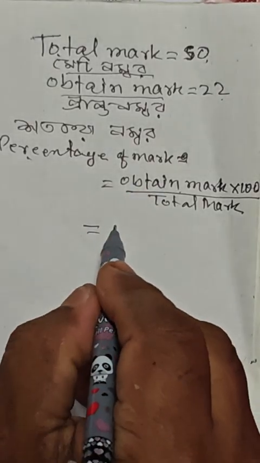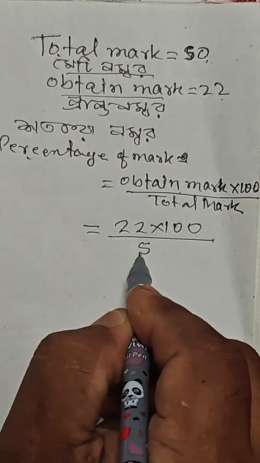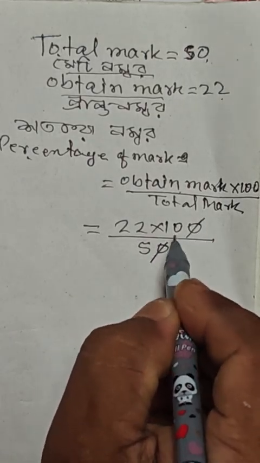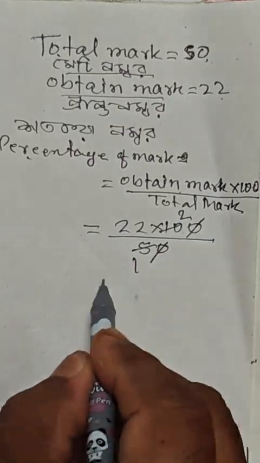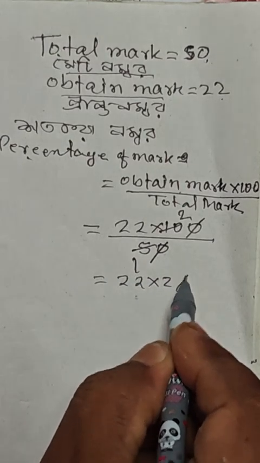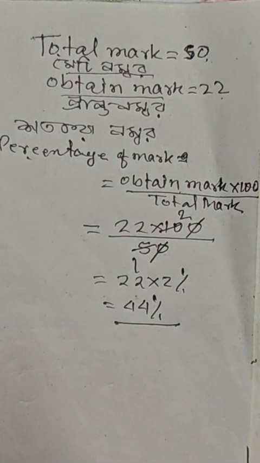Obtain mark 22 into 100 divided by total mark 50. This cancel. 5 ones are 5, 5 twos are 10. 22 into 2% equal to 44%. This is the solution of question number 1.